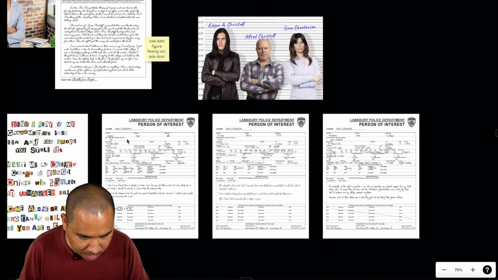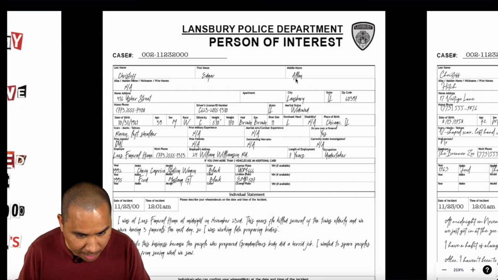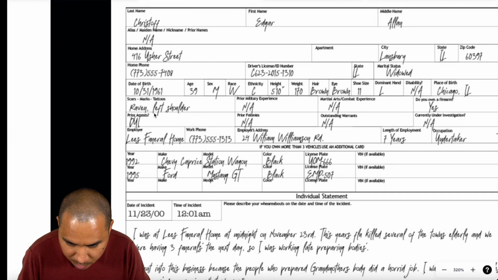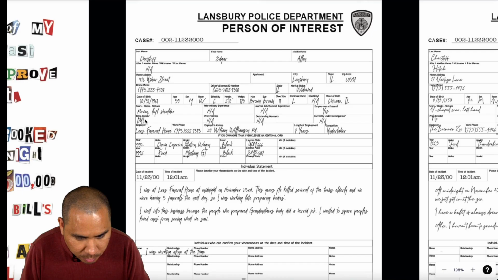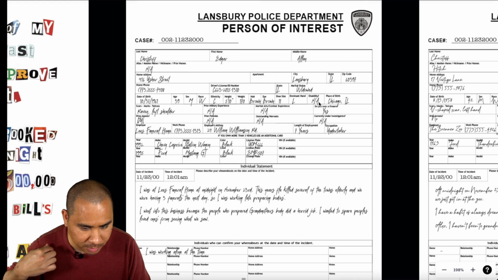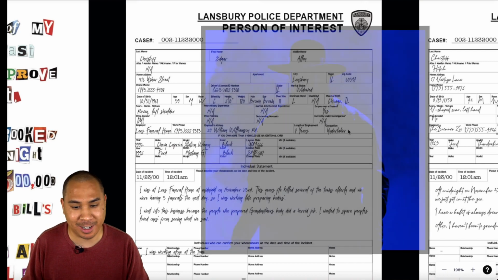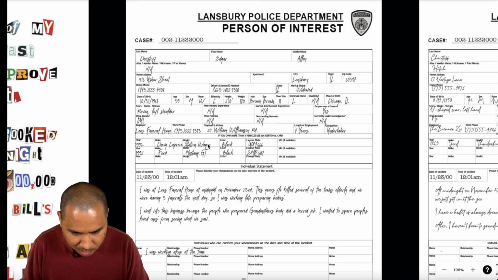All right, now we have our 3 persons of interest. Let's start with Edgar. Name, Edgar Allen Kristoff. Marital status, widowed. Scars, marks, tattoos, raven, left shoulder. Sorry if it's a little blurry. Must be just the quality when I imported it. Prior arrests, DUI. Do you own a firearm? Yes, but I don't believe it was a gunshot. Employer, Lee's Funeral Homes. He works as an undertaker, and he owns 2 cars.